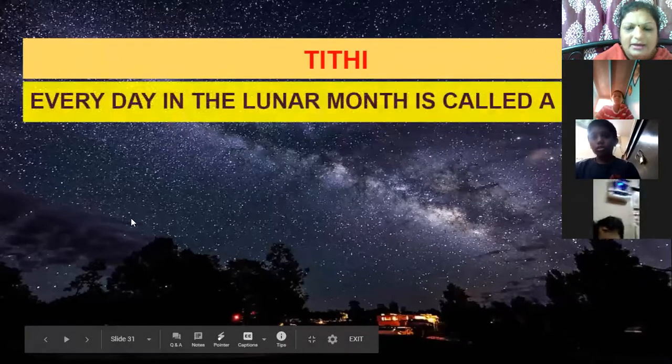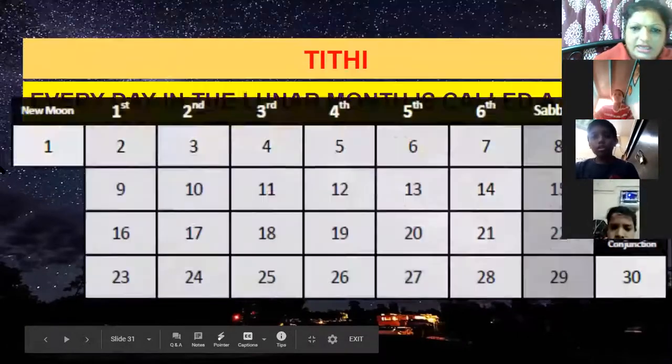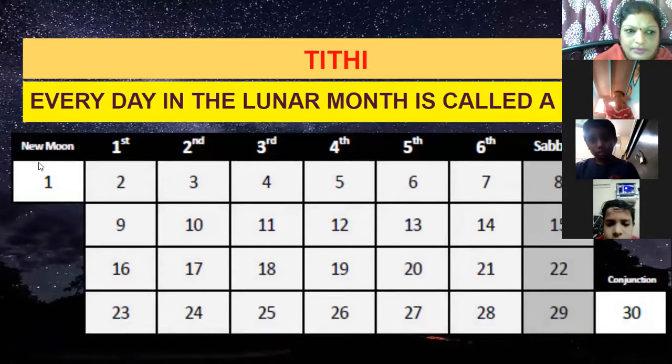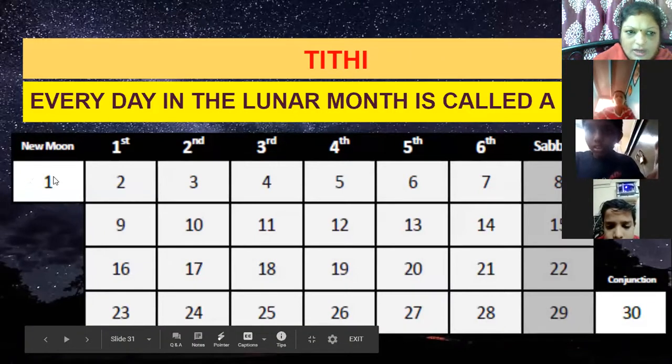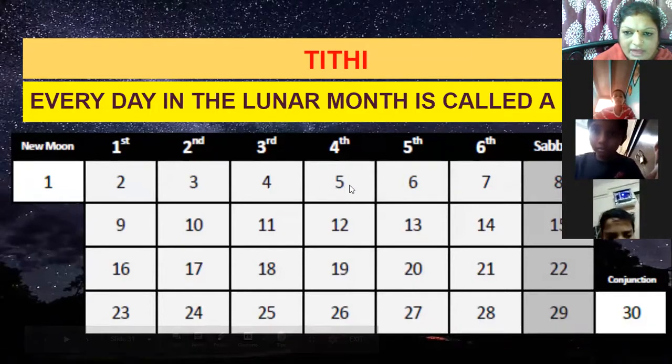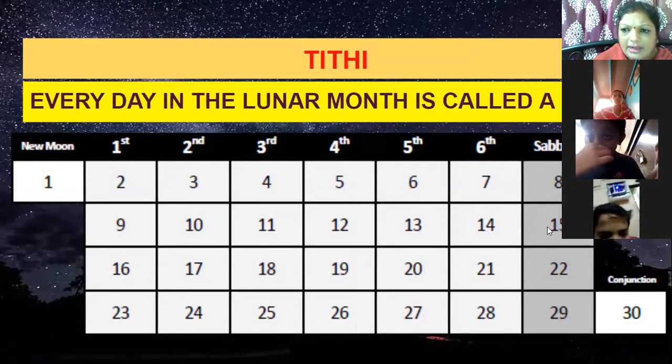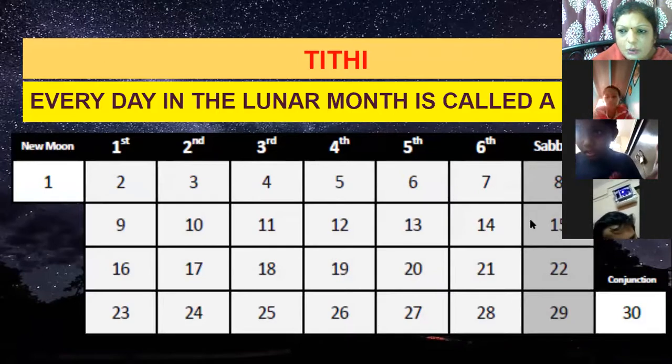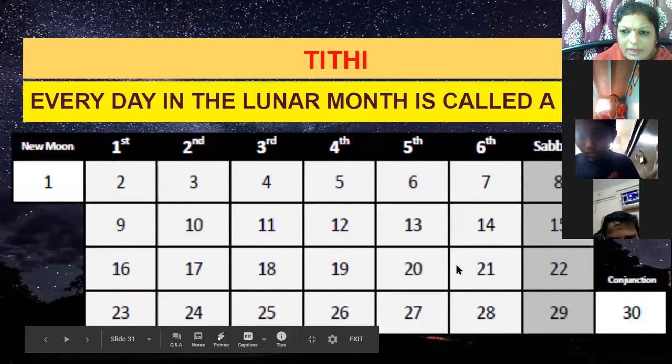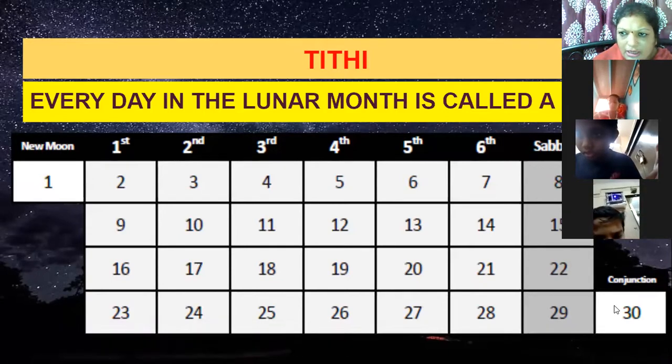This is another calendar just for an example for you to see how it happens. See, this is a new moon. New moon, it starts from here. So 1, 2, 3, 4, 5, 6. So when you come here at the 15th day, you will have a full moon here. Again, waning. After full moon, it wanes. Again, till when you come here on the 30th day, conjunction, again a new moon.